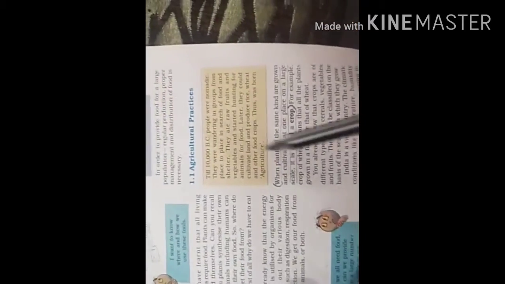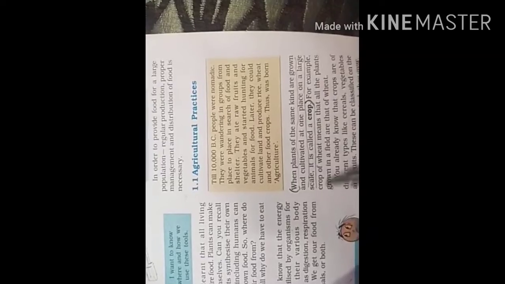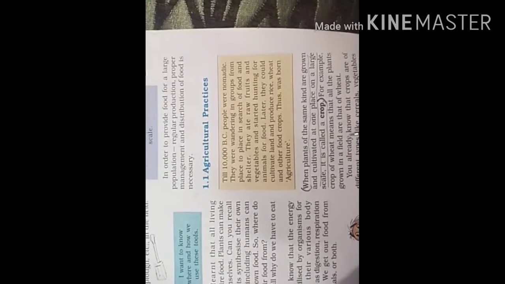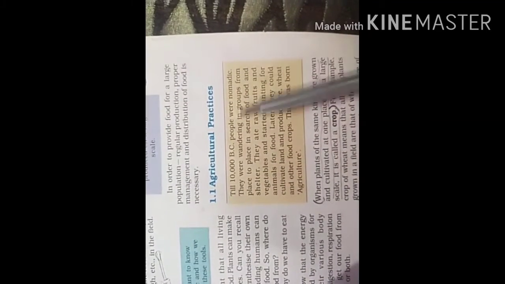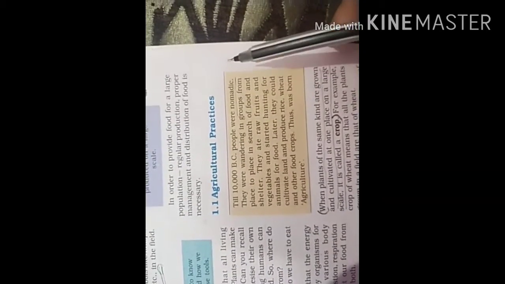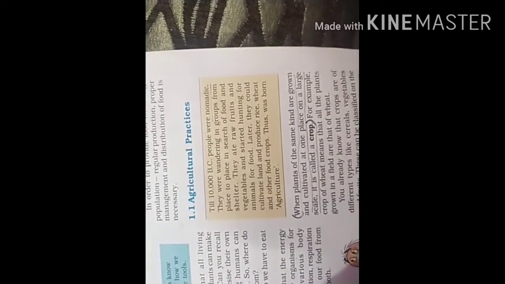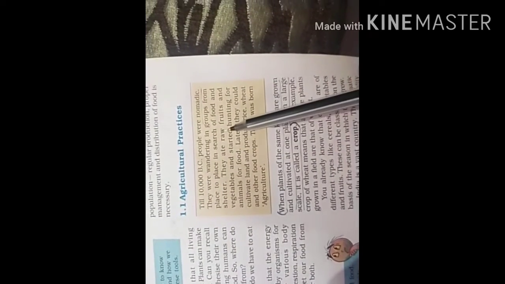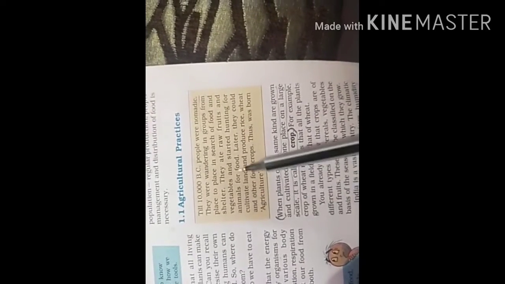Now, agricultural practices. Till 10,000 BC, people were nomadic. They were wandering in groups. Nomadic means people without any fixed work and home. They moved from one place to another in search of food and shelter. They didn't have any home. They ate raw fruits and vegetables and started hunting animals for food.